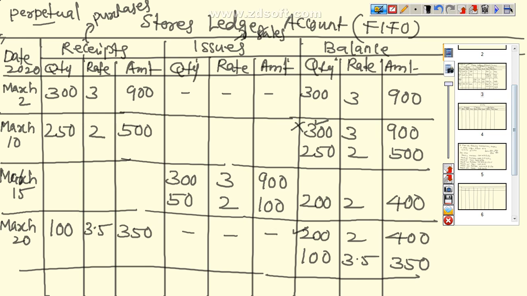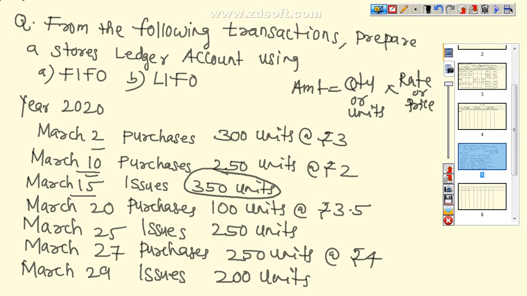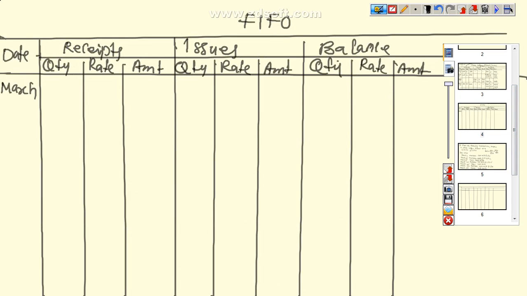So we write it in the issues column. Here we write the date, March 25, 250 units. So we write it here, March 25.